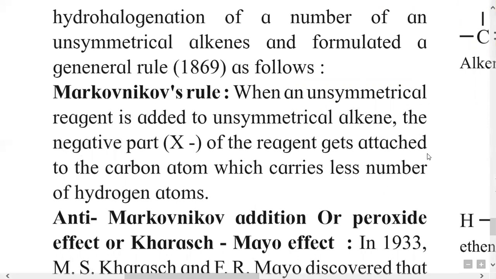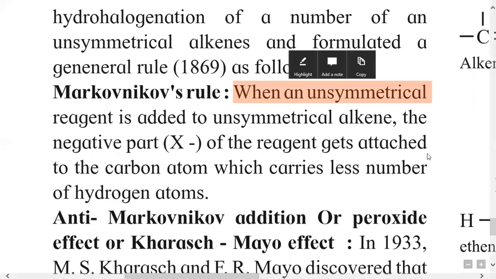We had studied an example of an unsymmetrical alkene, and the reagent HBr is also unsymmetrical because in HBr the hydrogen is electropositive, possessing delta positive charge, and bromine is electronegative, possessing delta negative charge. Therefore, HBr is an unsymmetrical reagent.